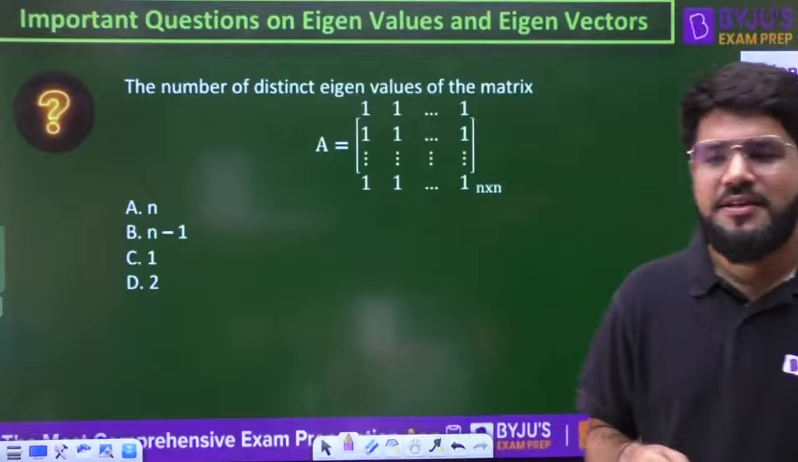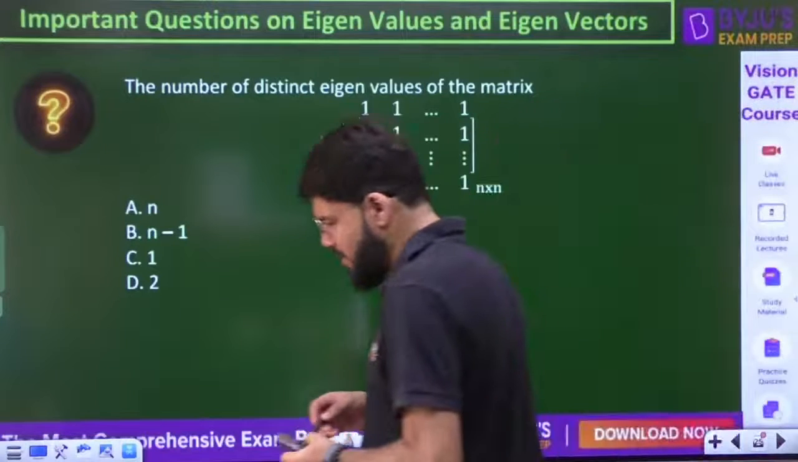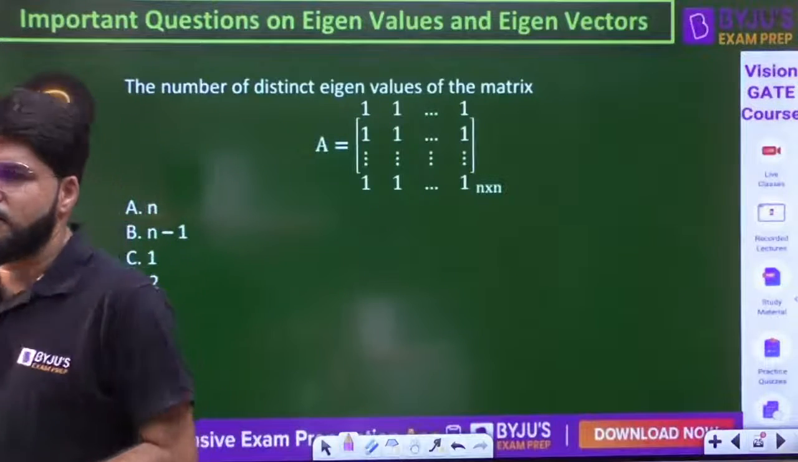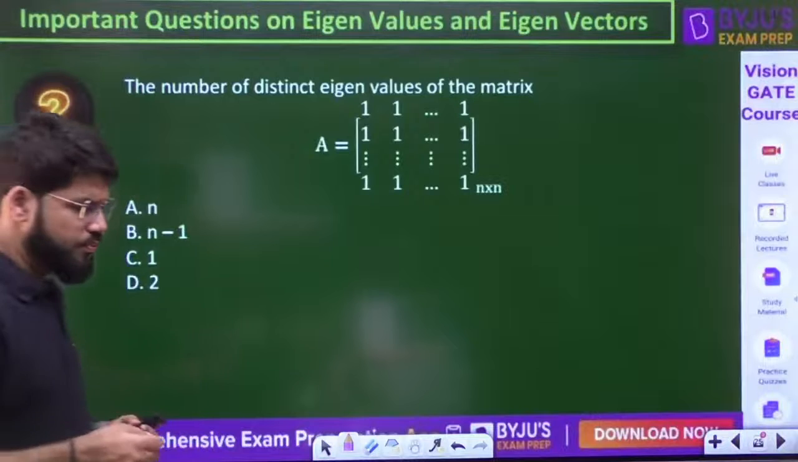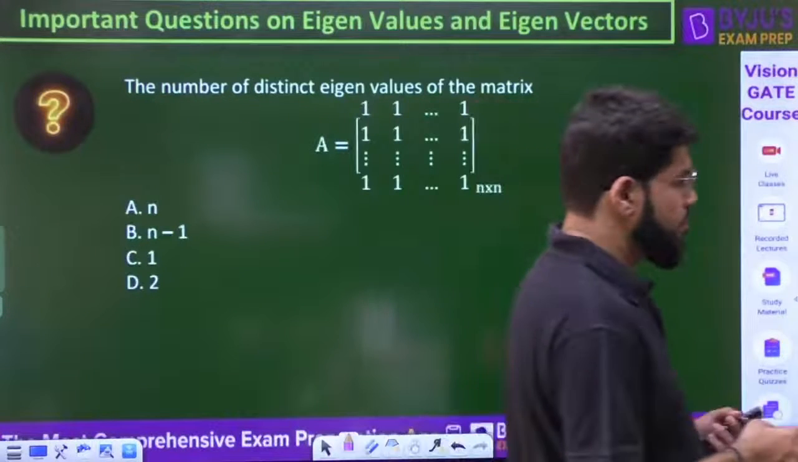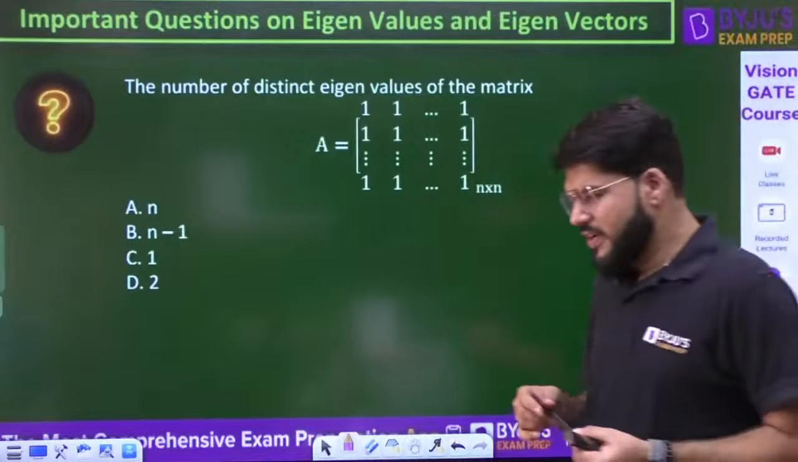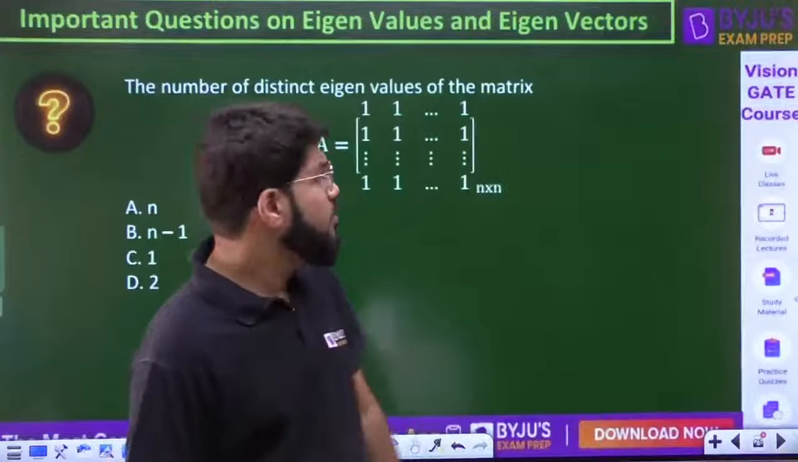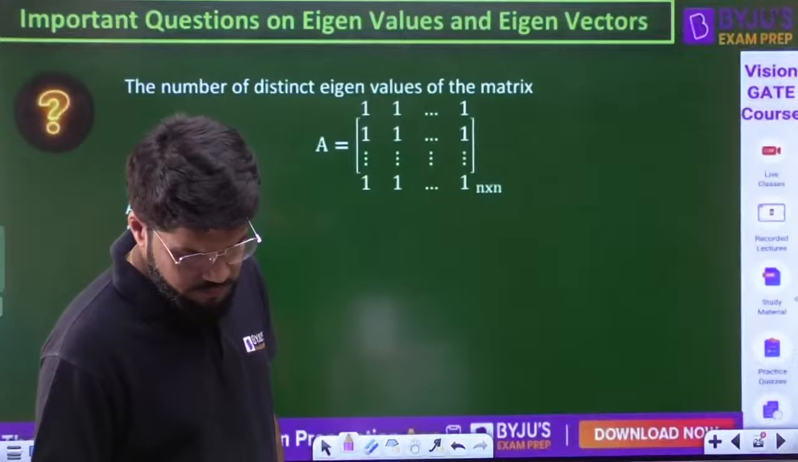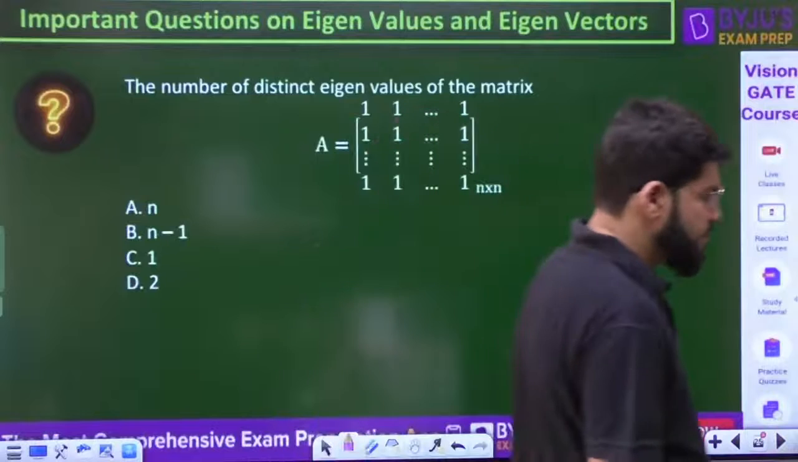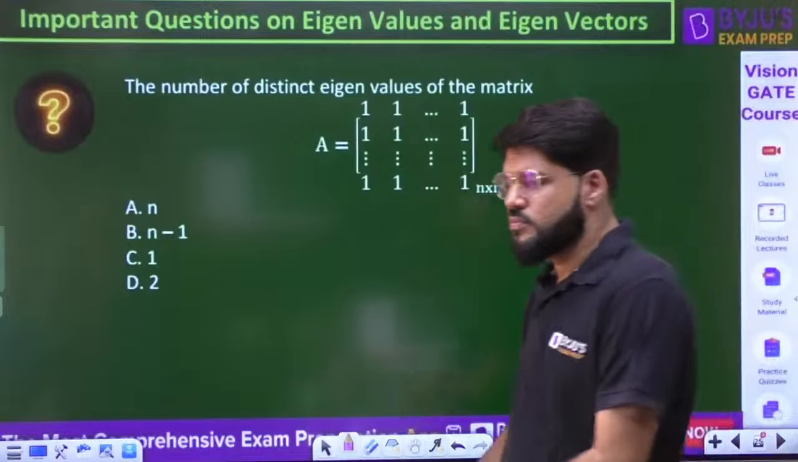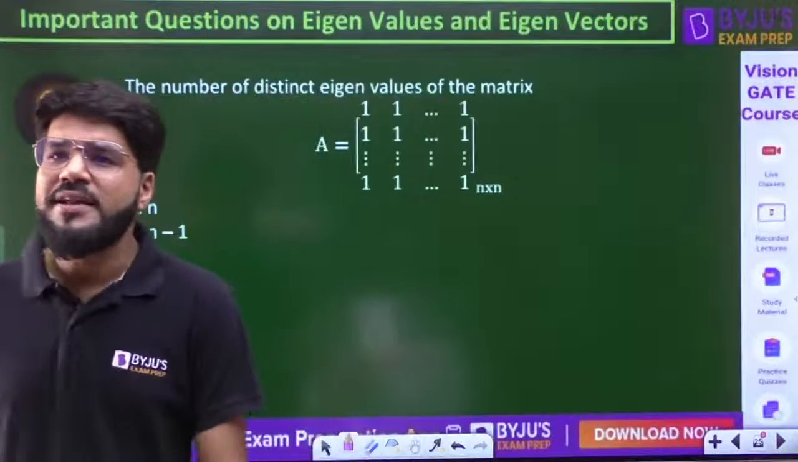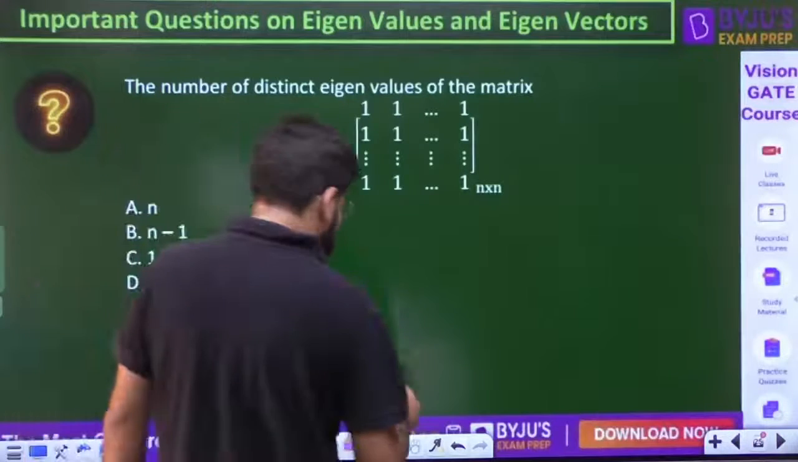How many distinct eigenvalues is it going to have? Chalo. So let's figure out how many distinct eigenvalues it is going to have. Just a second. I'll tell you two methods here. Okay, let's learn two methods here.